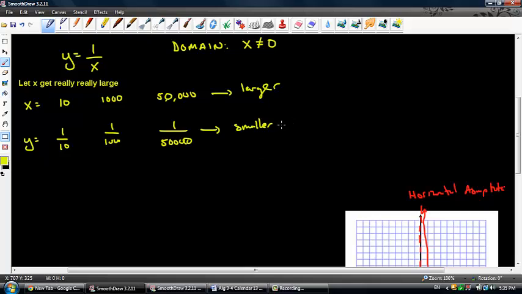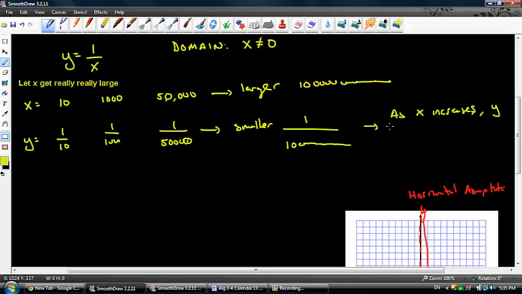So they will get smaller and smaller and smaller if I allow x to be, say, 1 with a bunch of zeros behind it. It's going to be 1 over 1 with a bunch of zeros behind it. So what we say is that this function, as x increases, y gets closer to 0.